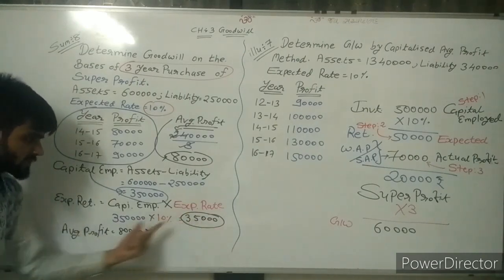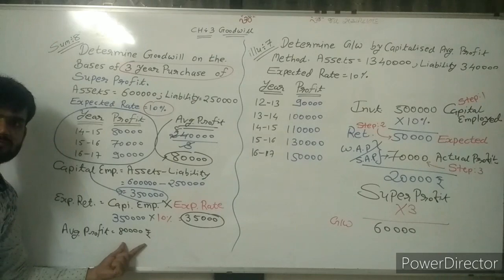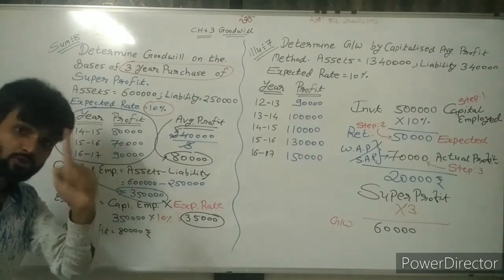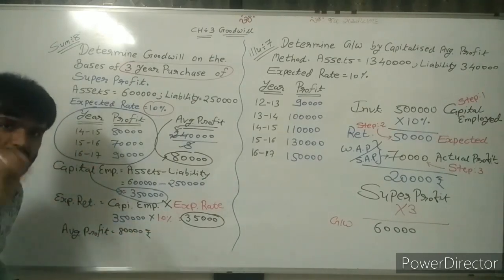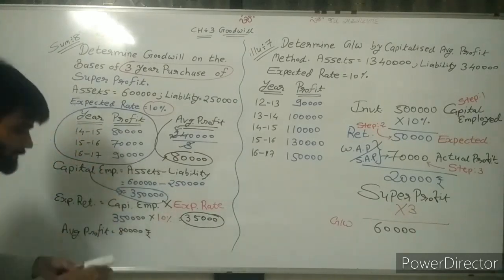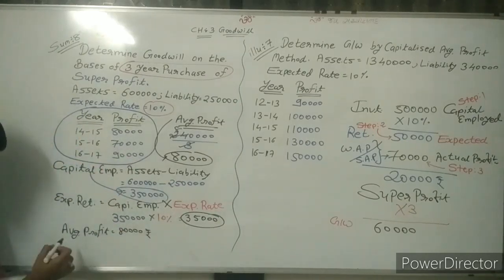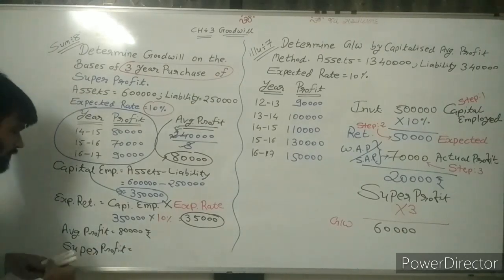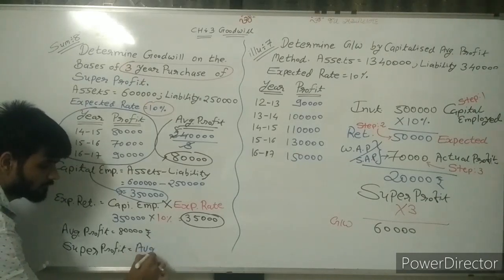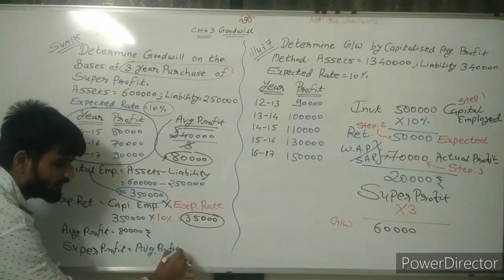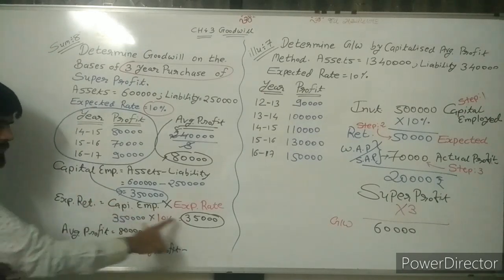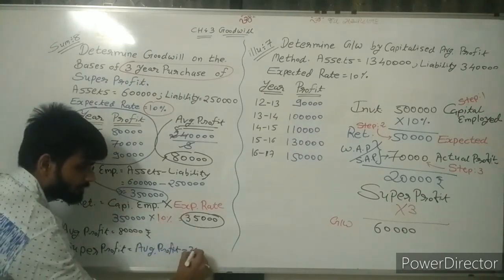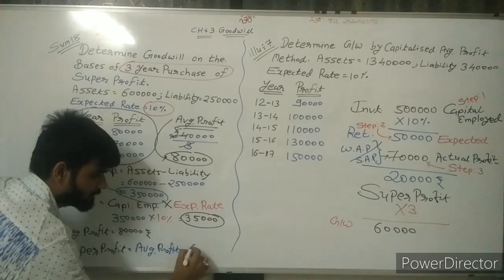So how many rupees more did I get? Compare it. Yes sir, I got more amount, and that's why there is the super profit. So I can write here: super profit is equal to what? Sir, actual average profit minus expected profit, 35 expected profit.